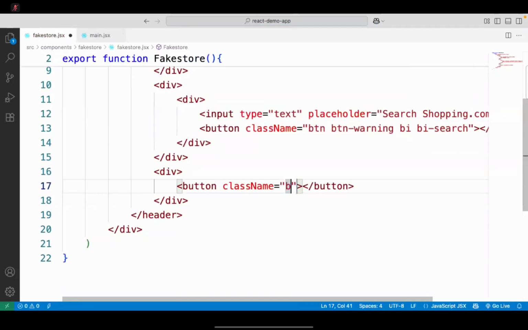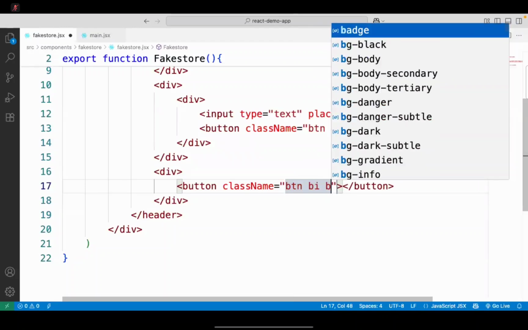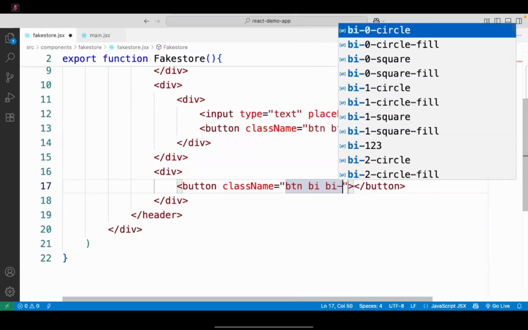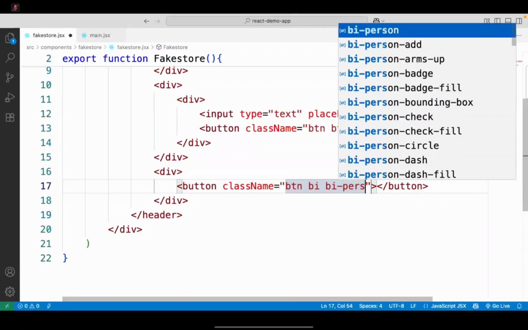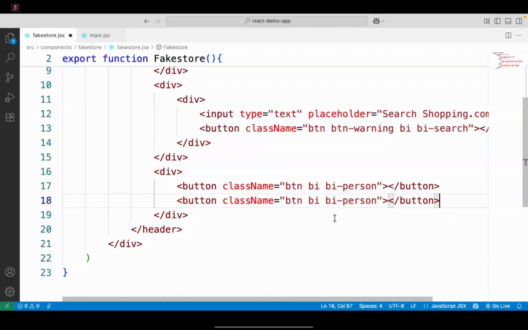I will keep class btn, and bi person. That is for sign up, and here sign in like options we will keep.